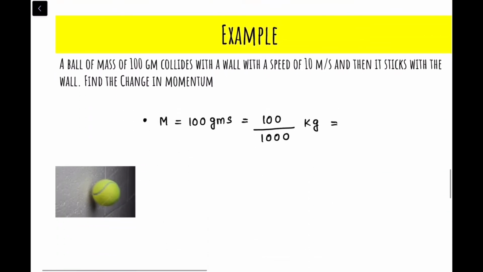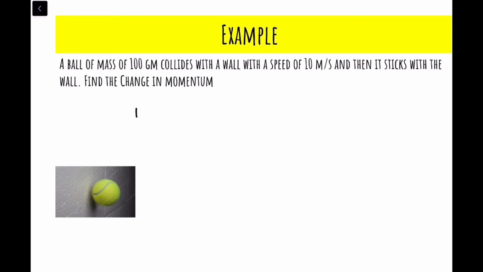So let's proceed to the next example. Suppose I have a ball of mass 100 gram. First of all you have to convert 100 gram to kg because the unit of momentum is in kg. So 100 gram is 0.1 kg, dividing it by 1000. It's moving with a speed of 10 meter per second.